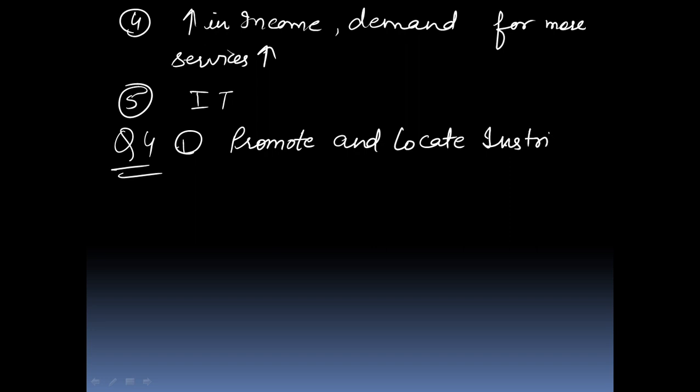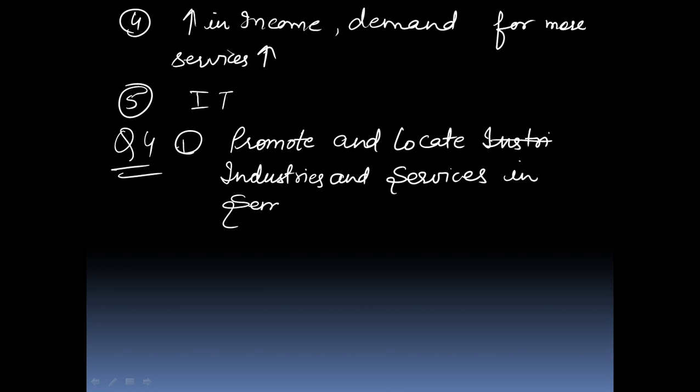Industries and services in semi-rural areas.